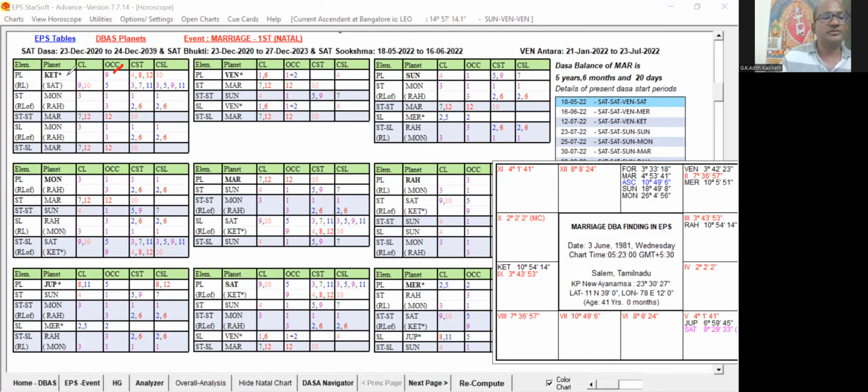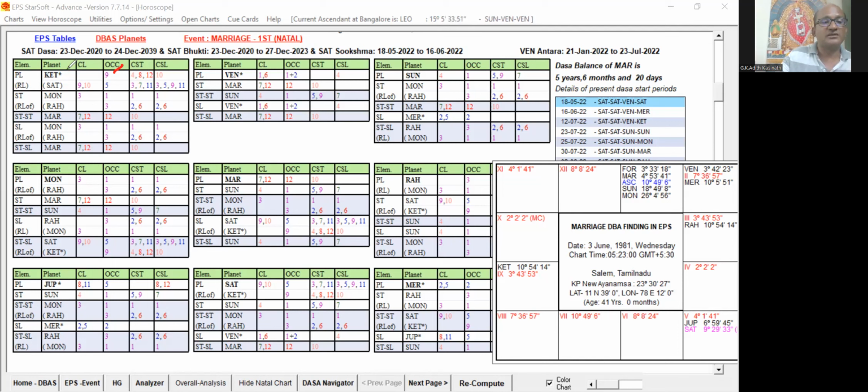The 6th house is also shown in red color, and the 7th house is shown in dark green font because that is the primary house. And the 5th house, 2nd house, and 11th house are all shown in blue color. So with the help of the font color, we can easily identify whether planets are having favorable houses or unfavorable houses.